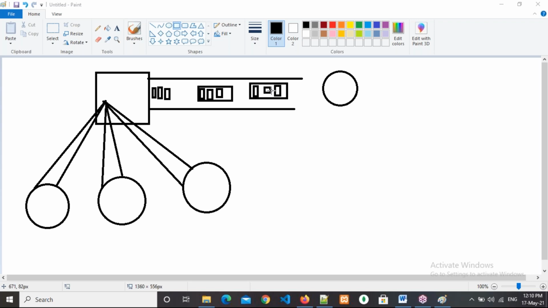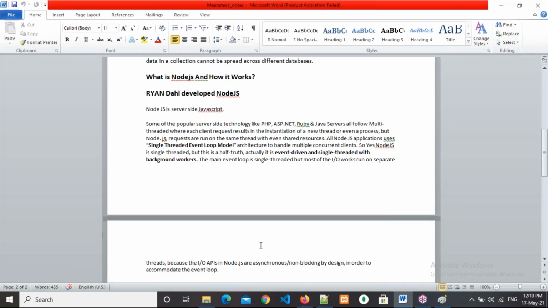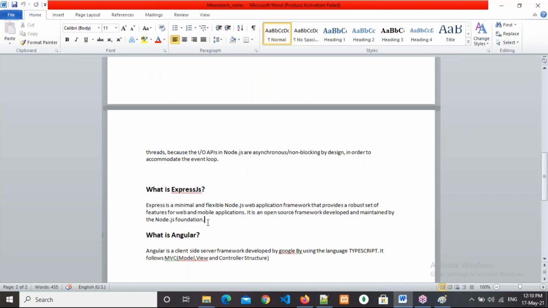Right. So this is how Node.js will work. This is about Node.js. And coming to Express.js, that is a framework. That is a framework only. Clear, everyone? That is a Node.js related framework only. So why is everybody using frameworks nowadays?